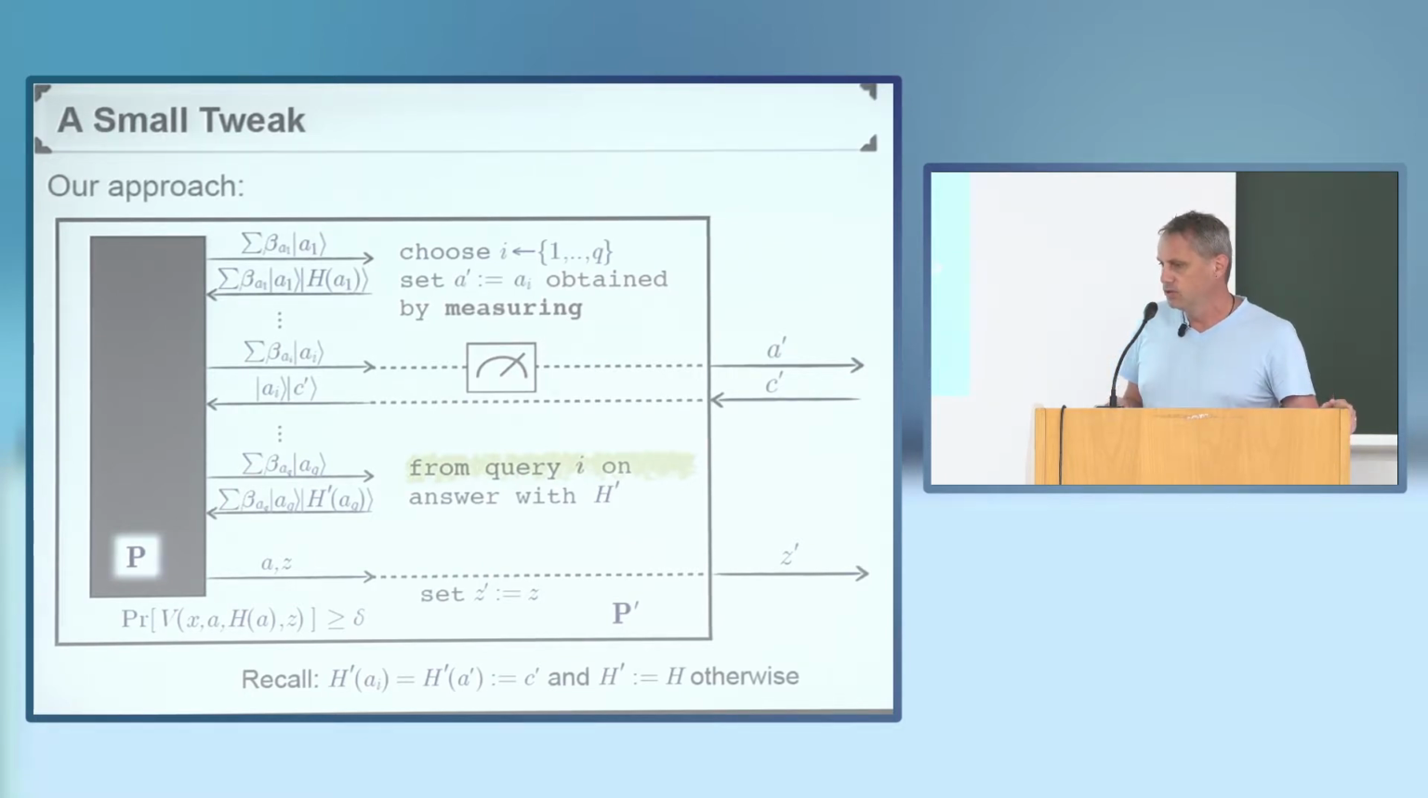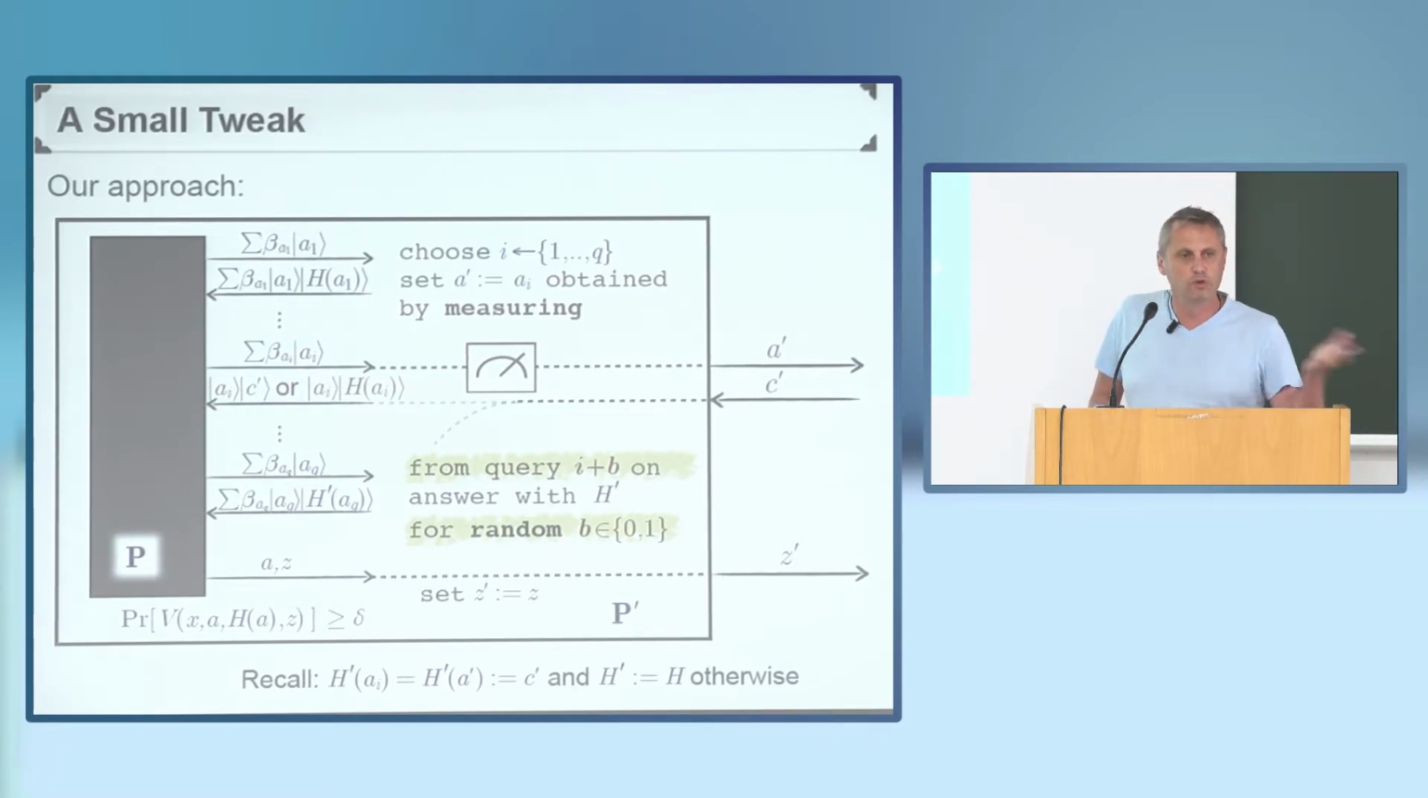The tweak is simply to not use the reprogrammed oracle from that query on, where we steal the first message, but instead we use the reprogrammed oracle either from that query on or from the next one. So we toss a coin, and depending on the outcome of the coin, we do as before, or we wait one more step, and only from then on we use the reprogrammed oracle. And I have no understanding for why this should be useful, but again, it turns out that it allows us to do the math. Yes, exactly.